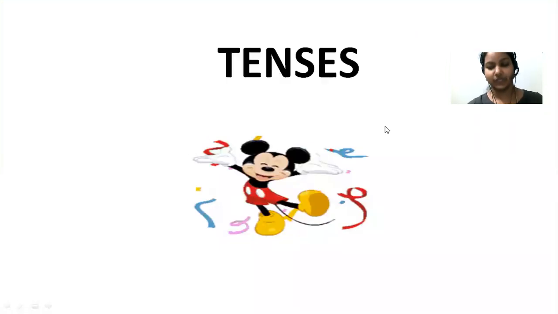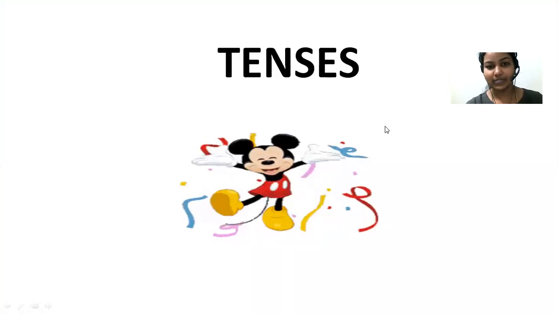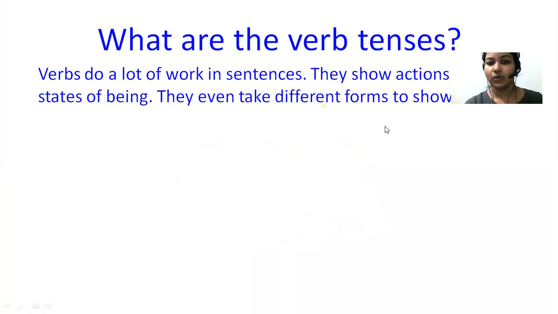Let's start with tenses. Tenses is a very important topic in English grammar, so you need to know about it. What are verb tenses? Verbs do a lot of work in a sentence. A verb shows actions and states of being, and it also takes a different form to show the time, or the tense. Let's see how.